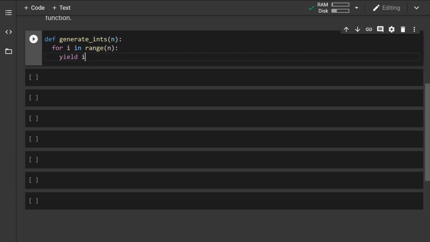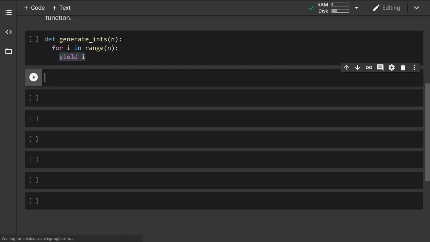What does this mean for us? It means that when we call this function, for every value, I'm going to return and make a pause on that function at the specific value that we're playing with.